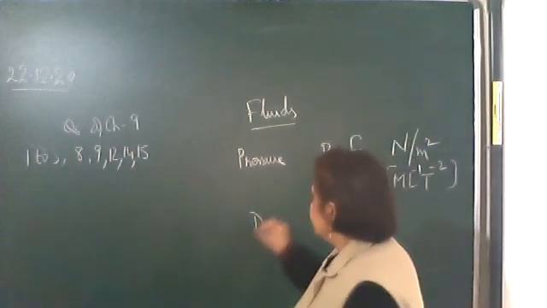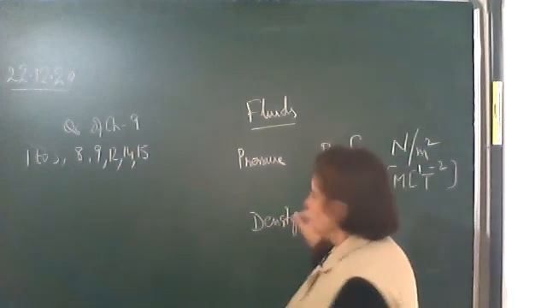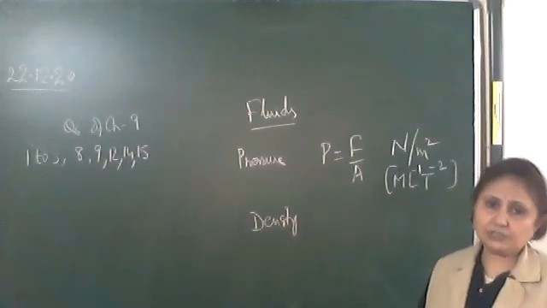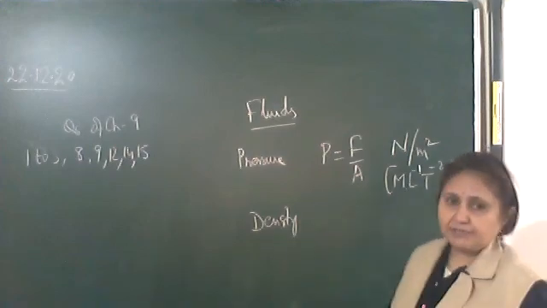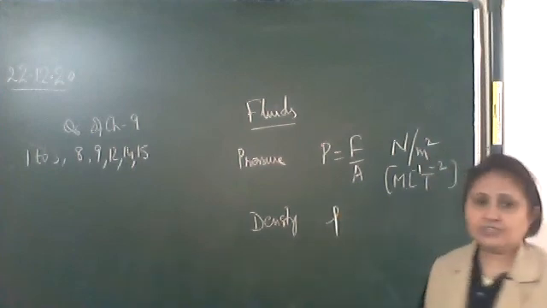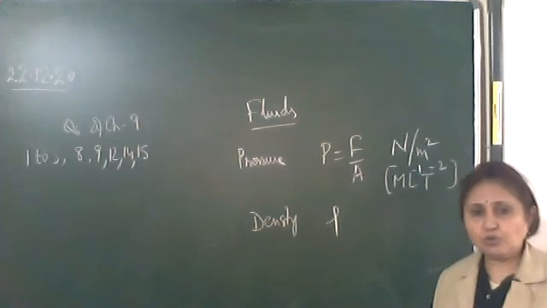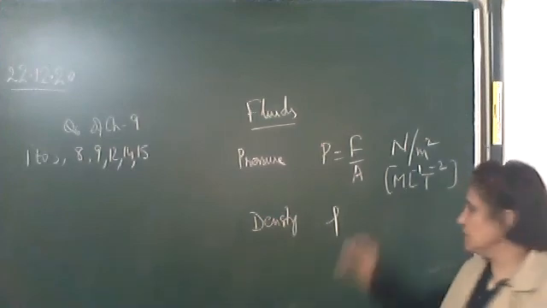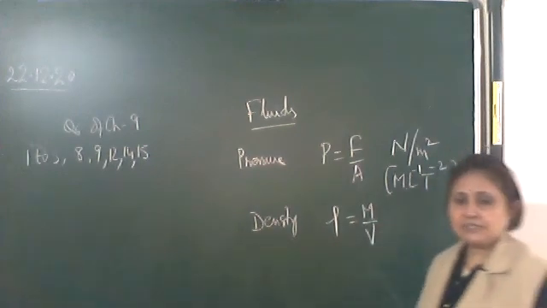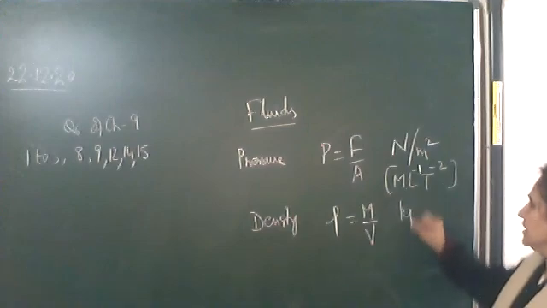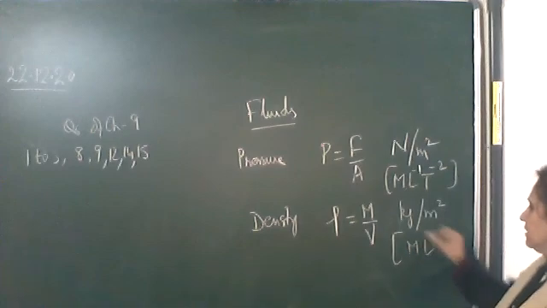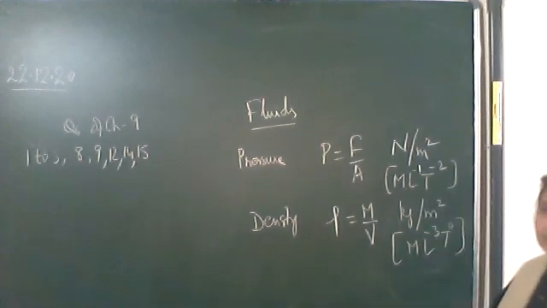Okay, then density. These are terms which you have already studied in the lower classes also, and very frequently we will be using these terms. So let's define them. Density is defined as mass per unit volume, and generally density is denoted by the symbol rho. Mass upon volume we call density, its unit is kg per meter cube, and the dimension is M L raised to the power minus 3 T raised to the power 0.